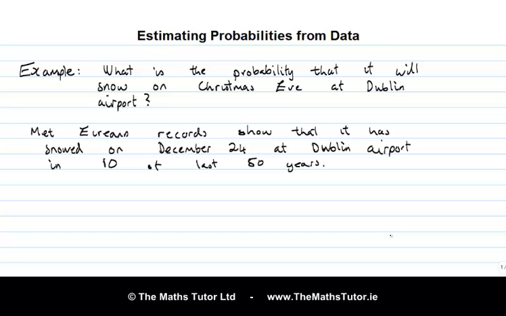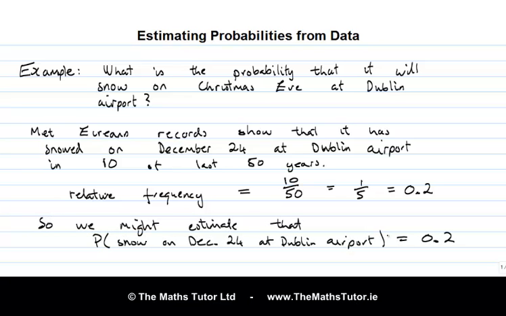So let's say that Met Éireann tells us that it has snowed on Christmas Eve at Dublin Airport in 10 of the last 50 years. So what can we conclude from that? Well, we can conclude that the relative frequency of the event, snowing on Christmas Eve, is 10 over 50. The number of times it happened in the last 50 years is 10, and the total number of years is 50. So the relative frequency of snow on Christmas Eve is 10 over 50. And that's equal to 1 over 5, or 0.2. And so we use this as an estimate of the probability.